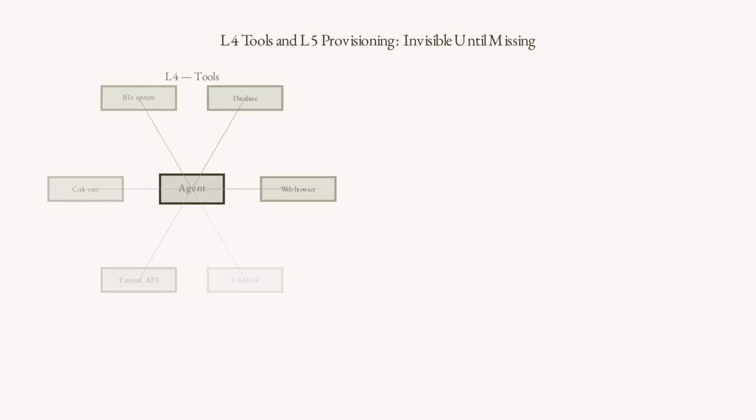Layer 4, tools and integration. An agent without tools is a language model. Tools are what give agents reach into the real world: web browsing, database queries, file operations, API calls, code execution. The tool registry problem: as agent tool sets grow, managing which tools are available to which agents with what permission level becomes its own infrastructure problem.